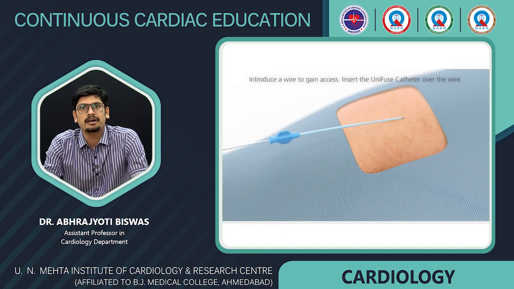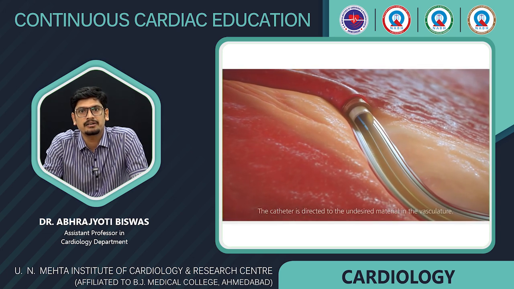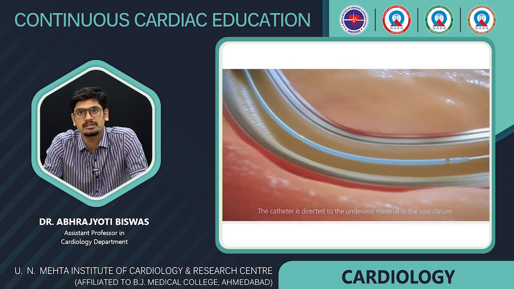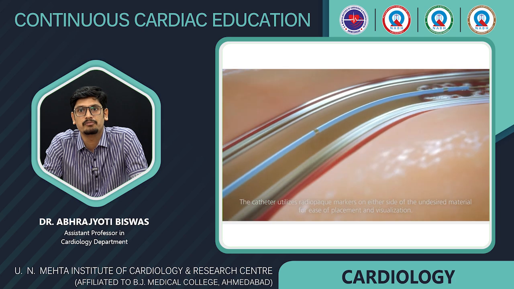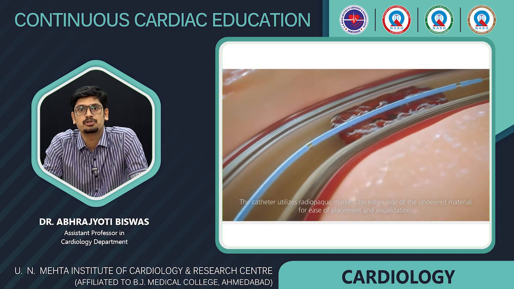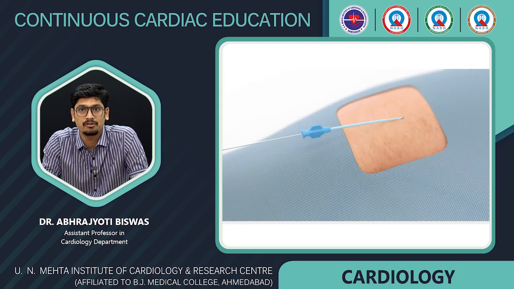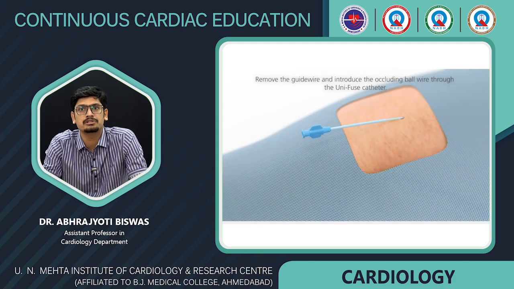So the wire is introduced to gain access, and the catheter is introduced over the wire. The catheter is directed to the thrombus inside the blood vessel, and we can see two radio-opaque markers which can be used for proper placement of the catheter across the thrombus. Once we have placed it, we remove the guide wire and we introduce the ball wire through the Uni-Fuse catheter.